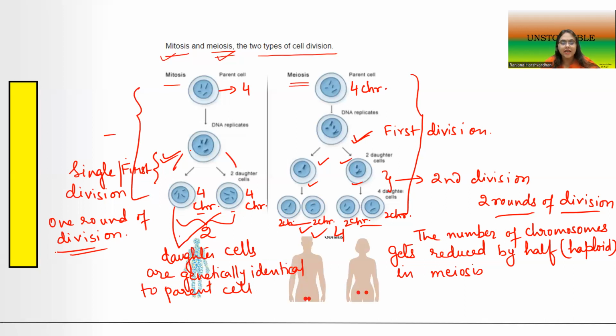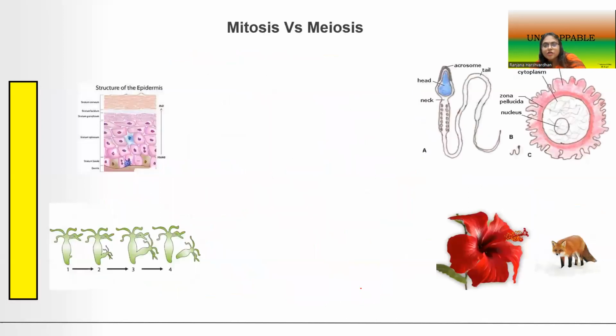And the last, rather it should have been the first difference, that mitosis actually takes place in all kinds of body cells. You can see the organism. And meiosis takes place only in the reproductive cells of the organism. So this was trying to just emphasize to you the differences between mitosis and meiosis.